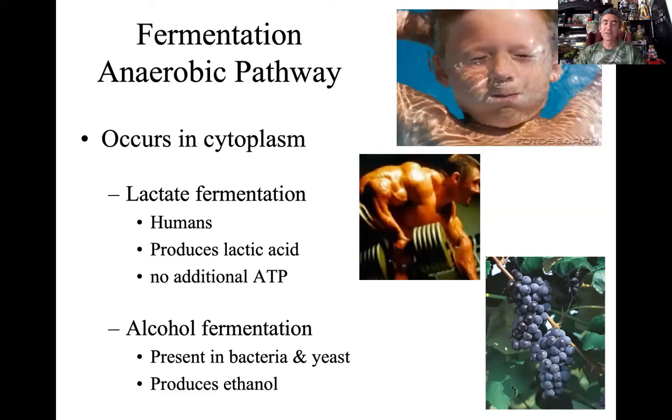So we know that we started with glucose in the cytoplasm. We went through a 10-step reaction that we call glycolysis, and we produced 2 ATPs, 2 NADH molecules, and 2 pyruvate molecules. And that's where we are up to this point. So now we progress to pathway number 2, maybe.